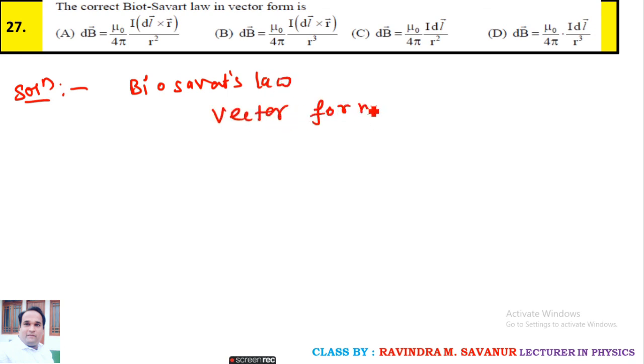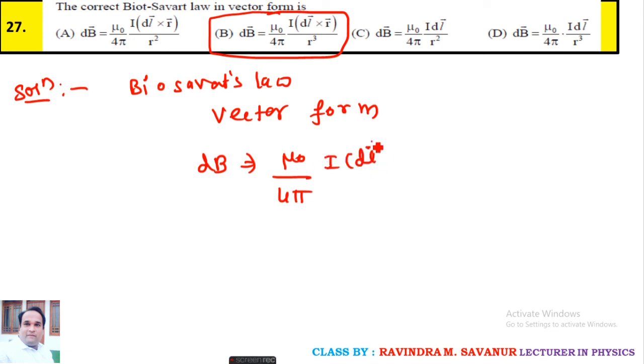Any guessing, students? In the previous problem only we solved. It is option B. Yes, students. dB equals mu naught upon 4 pi, I dl cross r bar upon r cube. Okay.